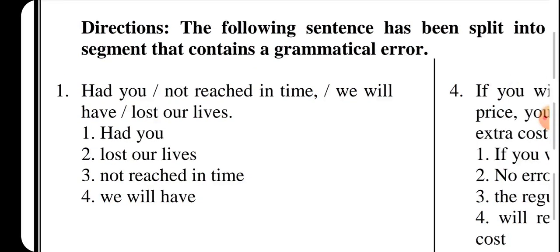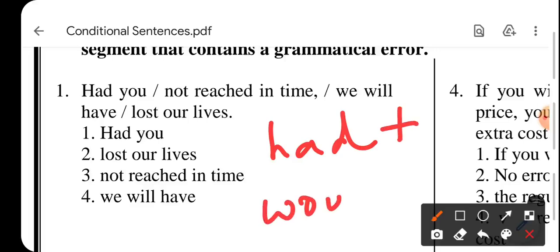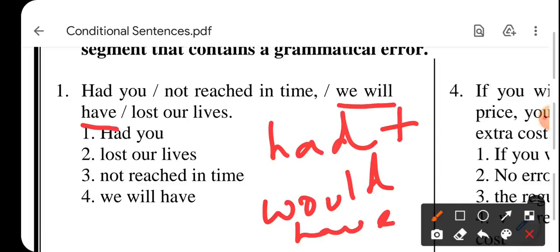Had you not reached in time, we will have lost our lives. Now the rule says that whenever you are having a conditional statement with had, it would always be accompanied by would have in the second part. Okay? Now as you can see, had you not reached in time, we will have lost our lives. Will नहीं आना चाहिए, यहाँ पे would आना चाहिए. So problem is in the fourth part. So it would be, had you not reached in time, we would have lost our lives. Remember this rule, had plus would have.